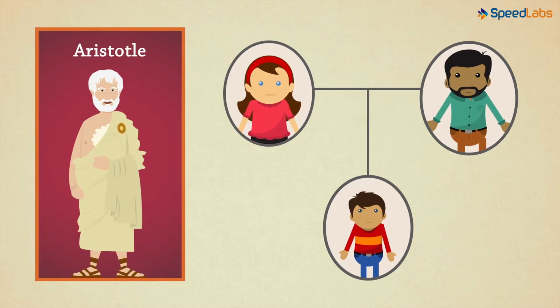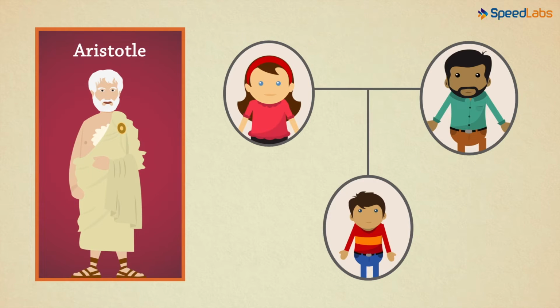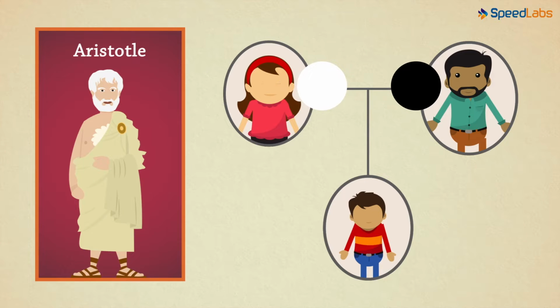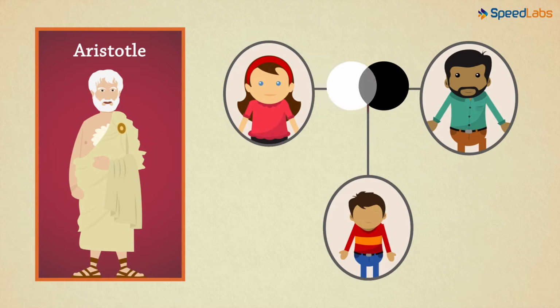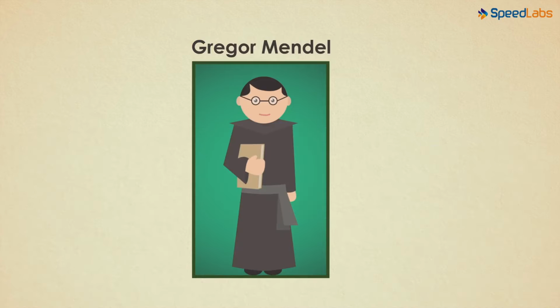Aristotle believed that the offspring is formed from an undifferentiated mass, which is quite right. However, he assumed that the characteristics were passed on to the offspring via the blood. And it was also believed that the characteristics of the two parents would blend, thus leading to an offspring which had an amalgamation of the traits of the two parents. These were the major misconceptions until Gregor Mendel came along and contributed his revolutionary research.